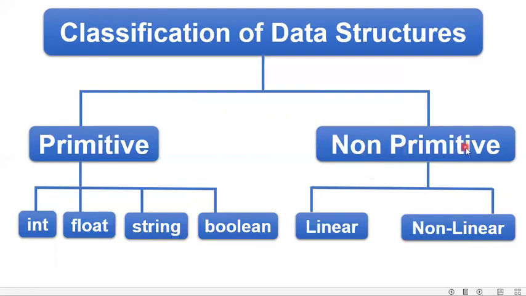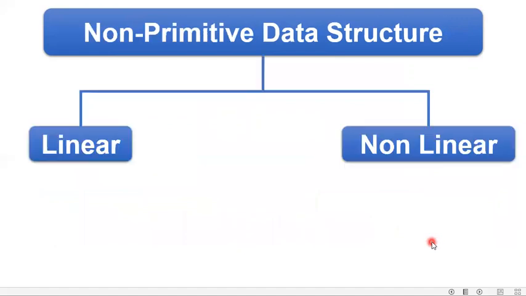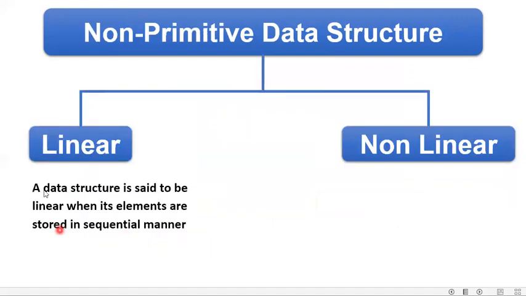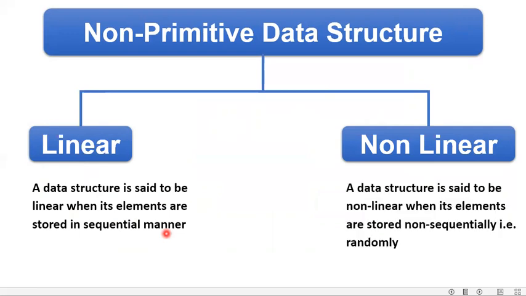Now, non-primitive data types. It can be linear or non-linear. Now we need to understand what is linear and non-linear. So linear means a data structure is said to be linear when its elements are stored in sequential manner. That means one after another. And what is non-linear?